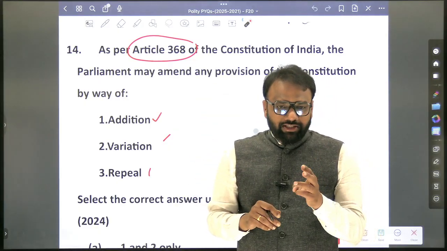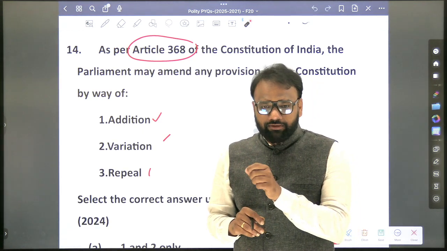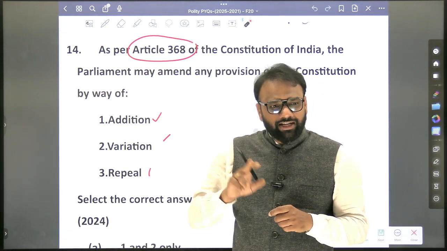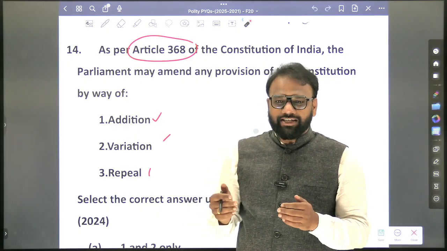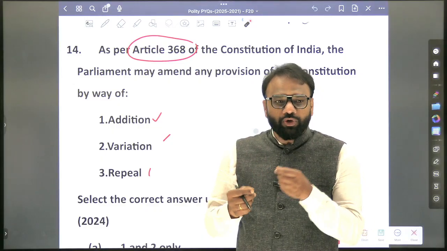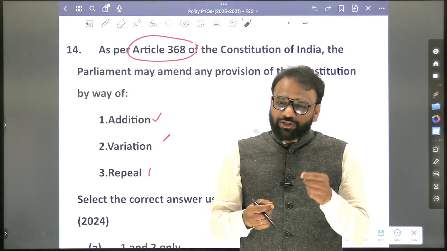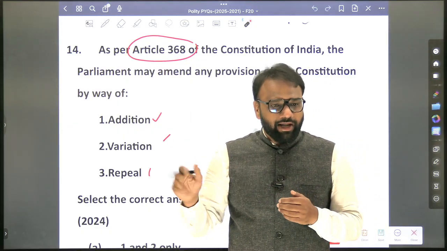Among these 3, which kind of amendment is considered an amendment under Article 368? The second and third cases. Both are called constitutional amendment under Article 368. The first case, whenever you bring changes to the constitution through simple majority, is it called a constitutional amendment? No, we will not call it a constitutional amendment act.